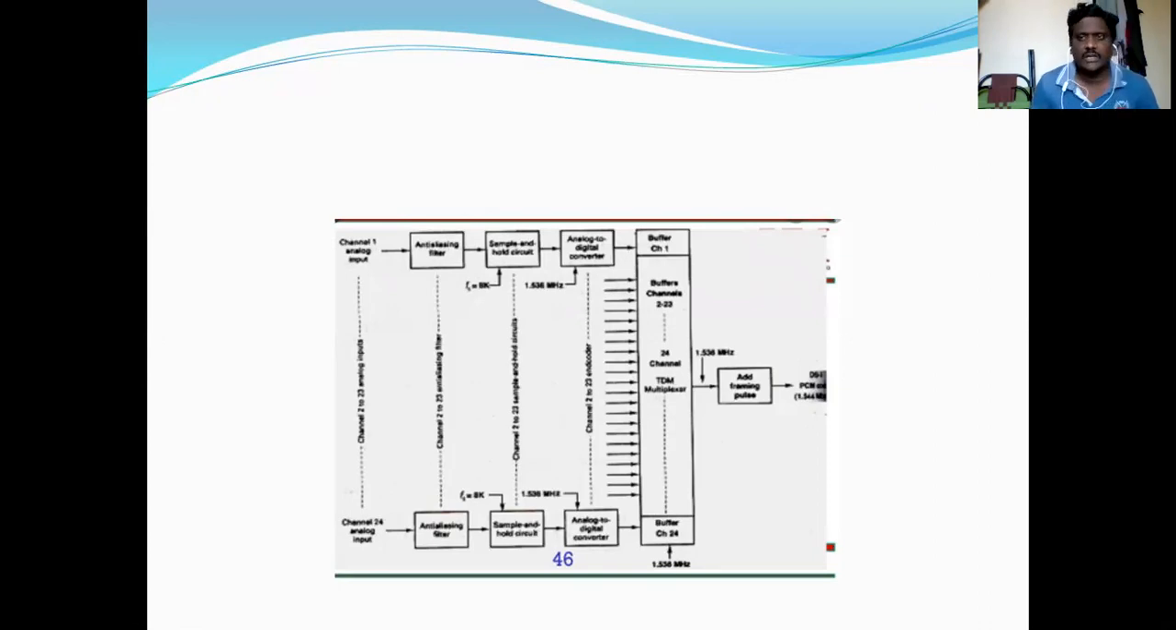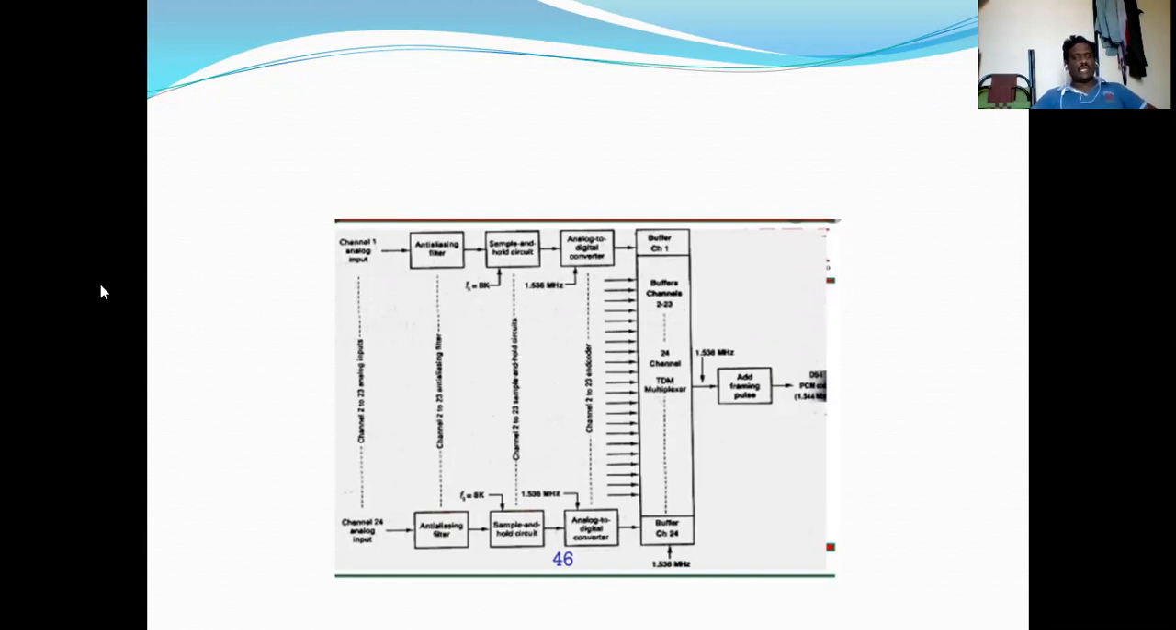The company name here will be called Bell. This figure shows a block diagram for the Bell system, which is used to implement the T1 digital carrier system, which is a North American telephone standard, and which is recognized